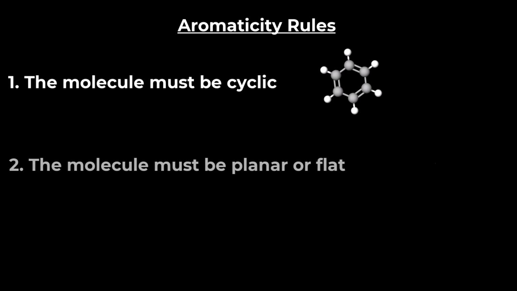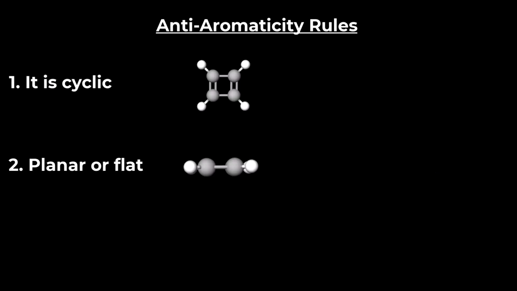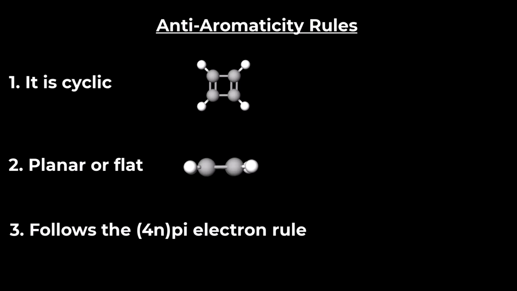So in conclusion, understanding aromaticity comes down to 3 main rules. If a molecule is cyclic, planar, and follows the 4n plus 2 pi electron rule, then it is aromatic and stable, just like benzene. But if it is cyclic, planar, but follows the 4n pi electron rule, then it's anti-aromatic and therefore unstable.